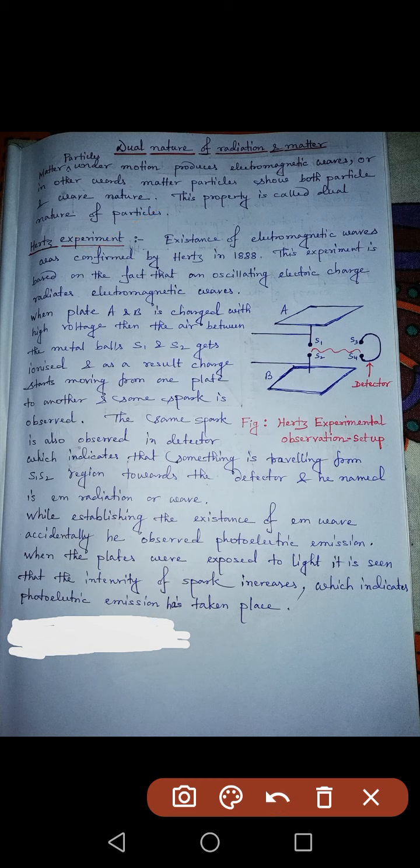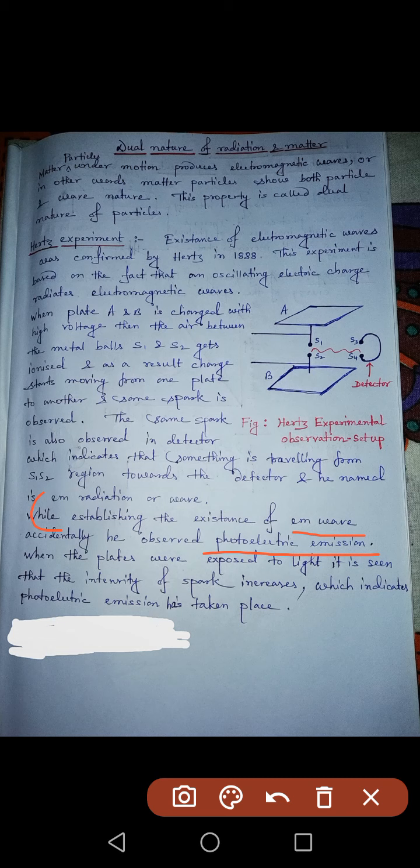All right. Now the main focus in this experiment should be this part. While establishing the existence of electromagnetic wave, accidentally he observed photoelectric emission. Very important part of this experiment.